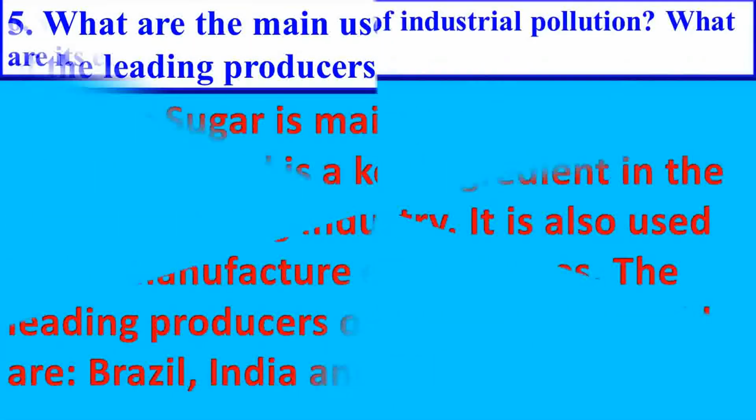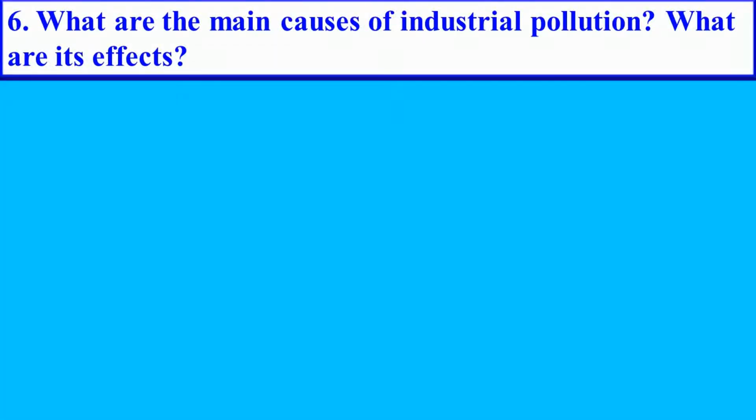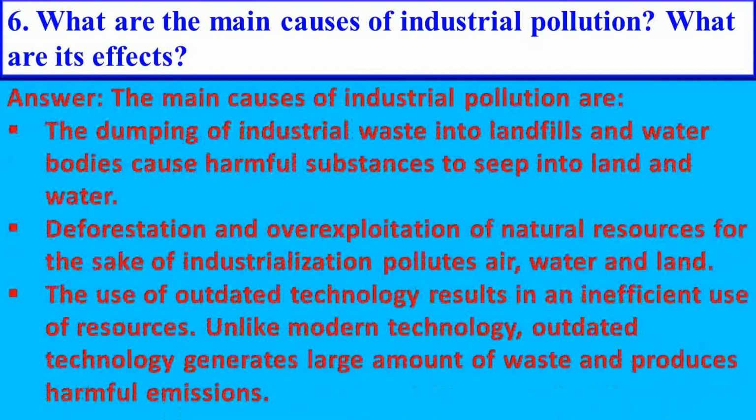Next question. What are the main causes of industrial pollution? What are its effects? Answer is: the main causes of industrial pollution are the dumping of industrial waste into landfills and water bodies, which cause harmful substances to seep into land and water.